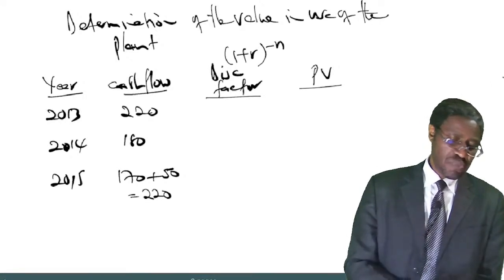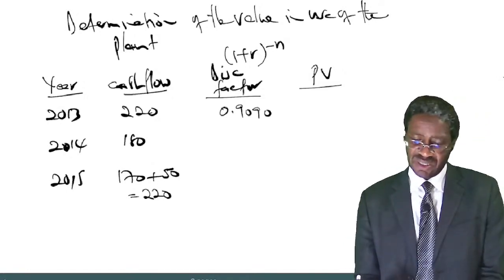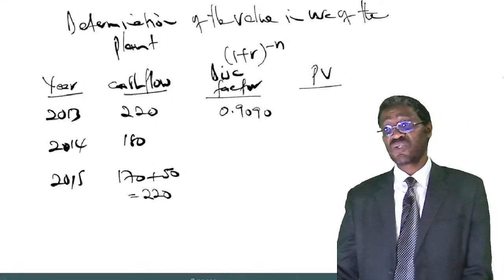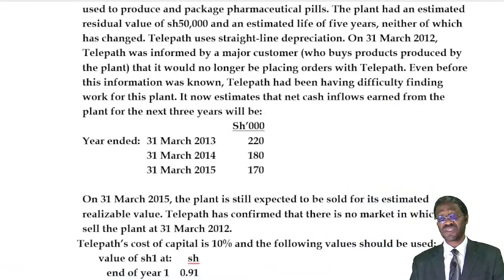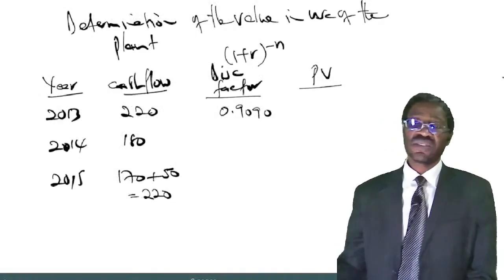That looks like 0.90, don't write 0.90 to the nearest 4 decimal places. Our company was giving us 2 decimal places. Yes, the examiner gave us the discounting factor in the first year as 0.91, which is okay.